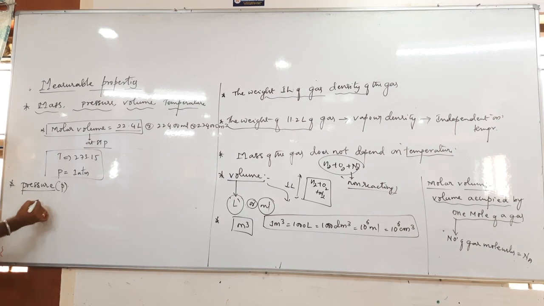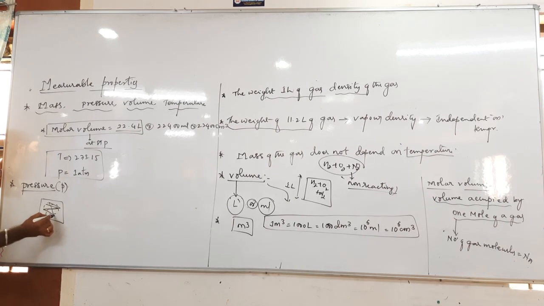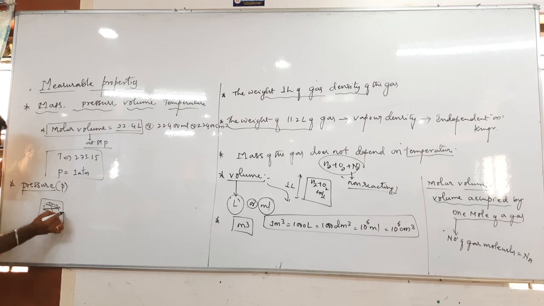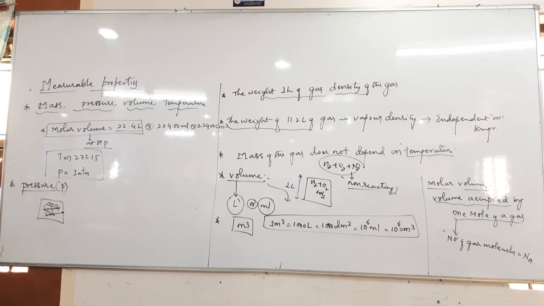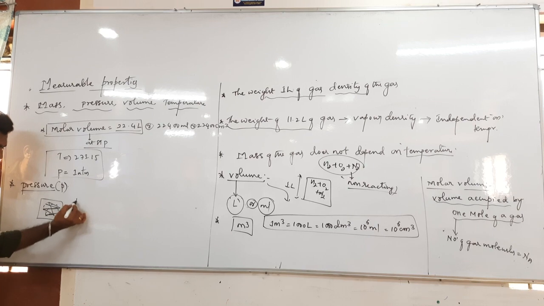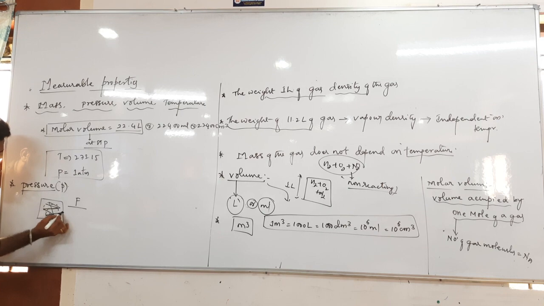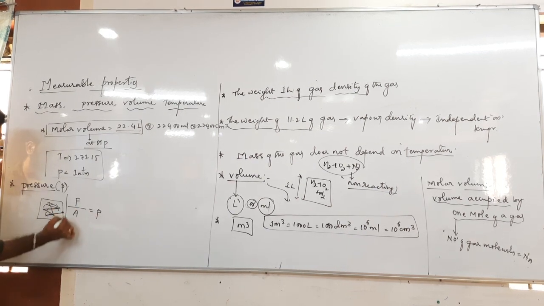But if you can see, we have a container, and the container has gas molecules. Of course, gas molecules have very random motion. They move however they like, and ultimately they hit the wall of the container. Whatever force hits the wall of the container, that force acts over an area, the area covered by your gas molecule. That force per area is what we call pressure.